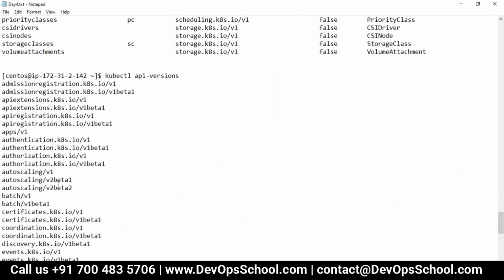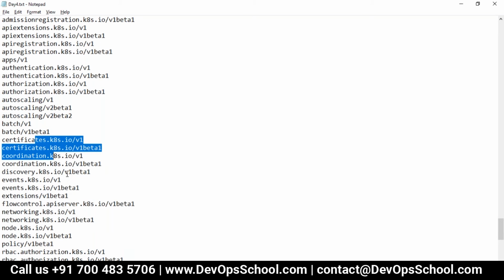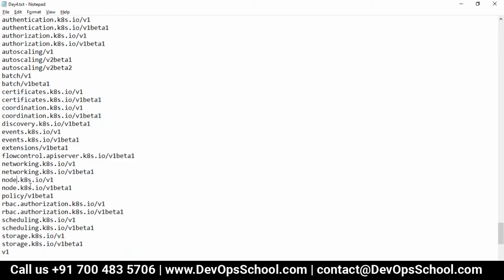Now you see here, V2 has come. In the autoscaling group, V1 has come, and V2 has come, but it's still in beta version, not in production. So probably after a few months, it will go to V2. So now this cluster will support V1, V2 beta 1, and V2 beta 2 also.